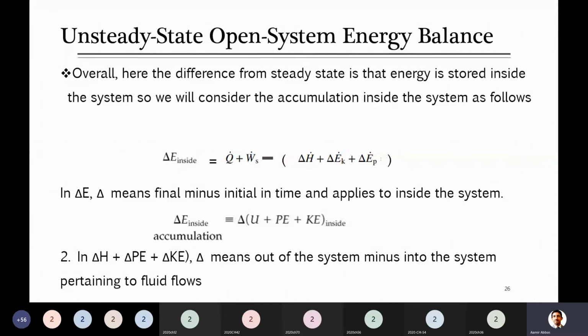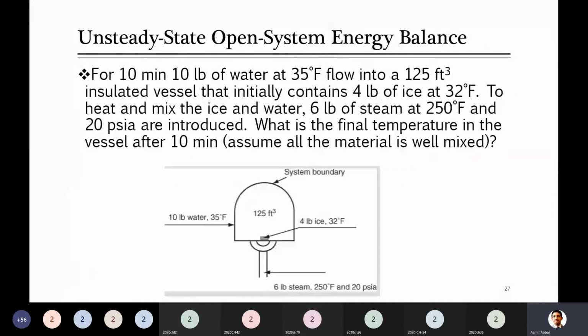Okay, good. If it's clear, kindly revise it later on. Just go through this. I will show you the problem now, and what will be the difference from the problem which you have already seen for steady state open system. So let's read it. Here is a system shown in the diagram, but let's first read the statement.